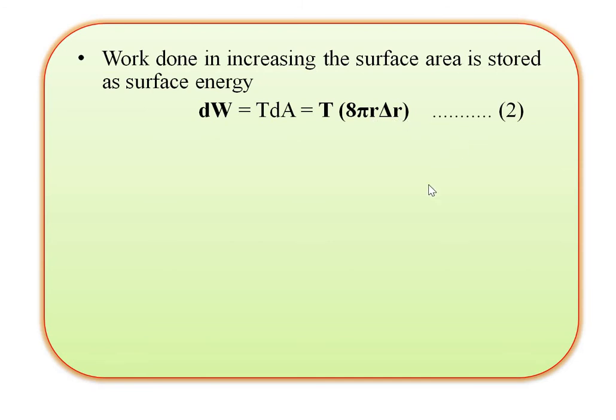As we know, work done is equal to force into displacement. So here we write equation number 3: dW is equal to F into delta R. From this we calculate the equation for the force. Before this we need the pressure formula: pressure is equal to force divided by area. Taking the force term outside, we get pressure into area.